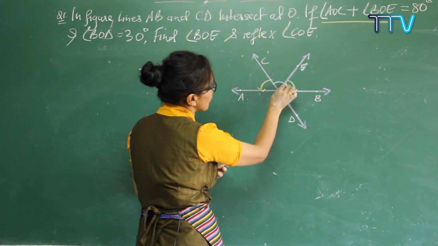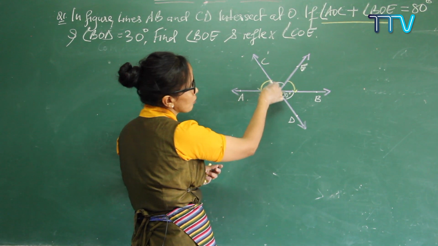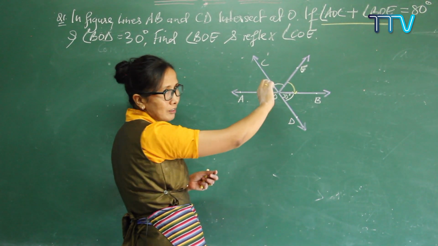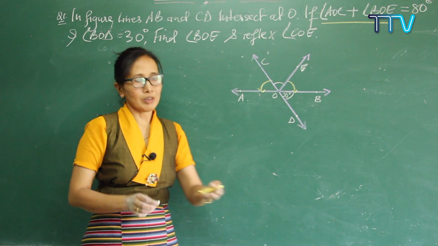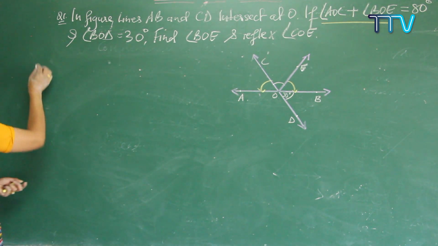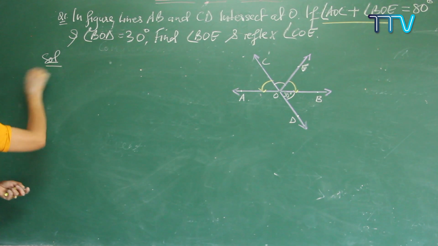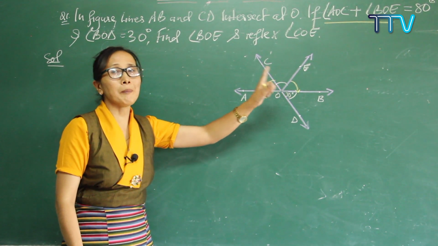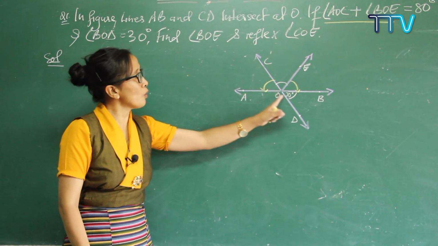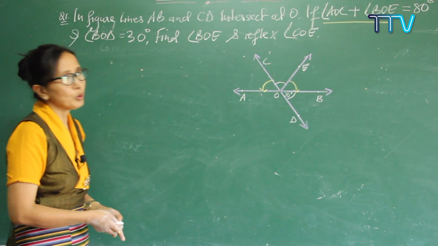You have to find first this one, and then if you know this one, you can find the reflex angle easily. Understood? So let me do it, and first find COE. How do we find COE? When you write the solutions, see here, BOE is easy to find, but it will be better to start by finding COE first.